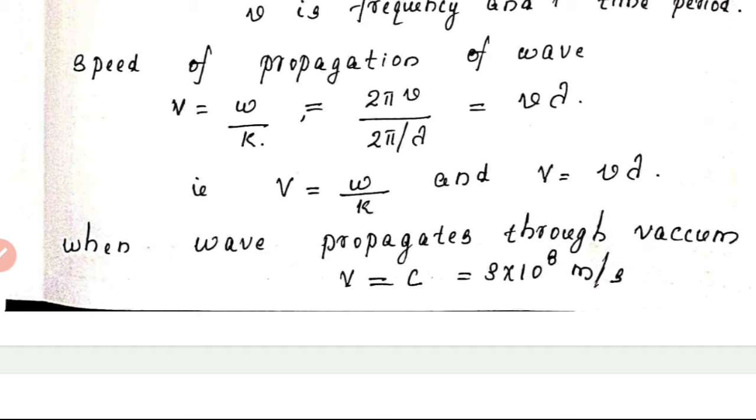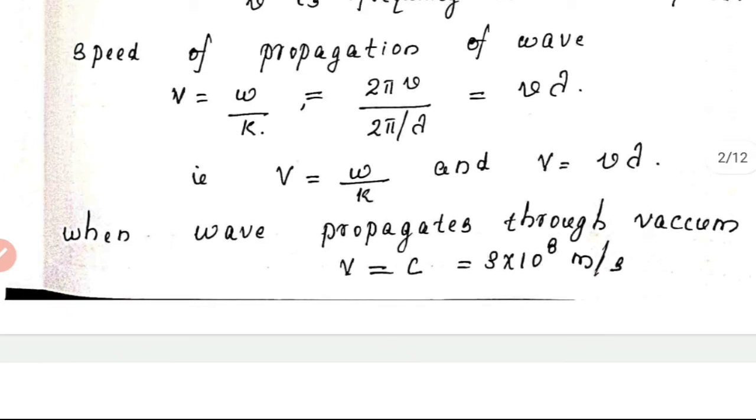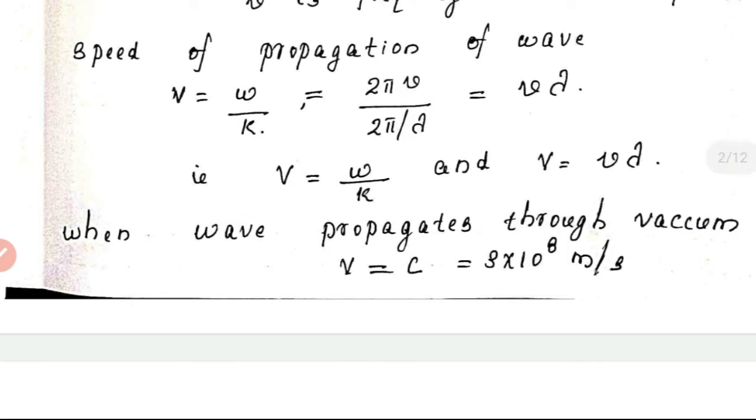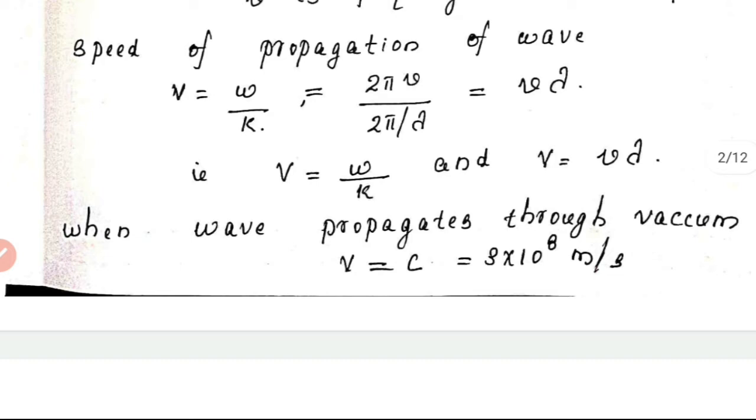Now when the wave propagates through vacuum, the wave has the same speed as the speed of light in vacuum. That means 3 into 10 raised to 8 meter per second. That is an important fact, that light also is an electromagnetic wave. So all electromagnetic waves, including light, when they travel through vacuum, have a speed of 3 into 10 raised to 8 meter per second, which is represented by the letter c.